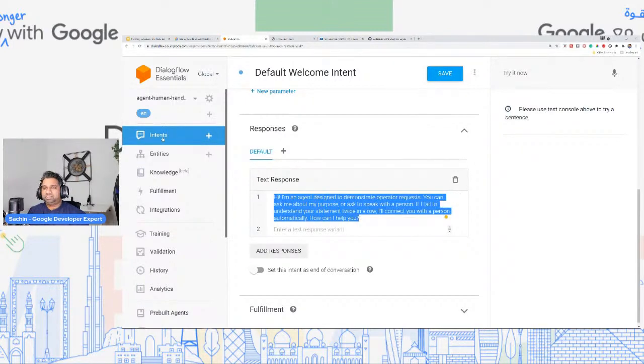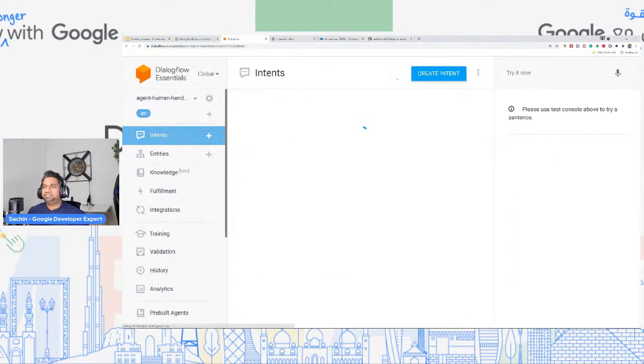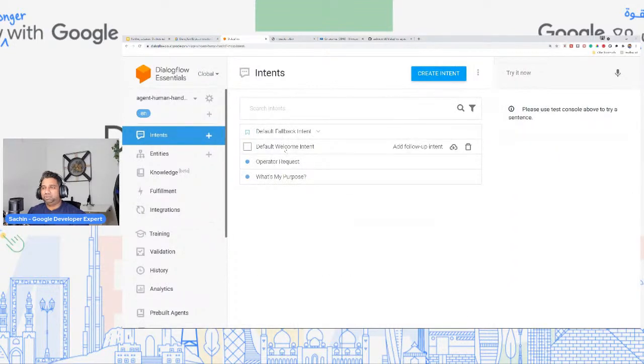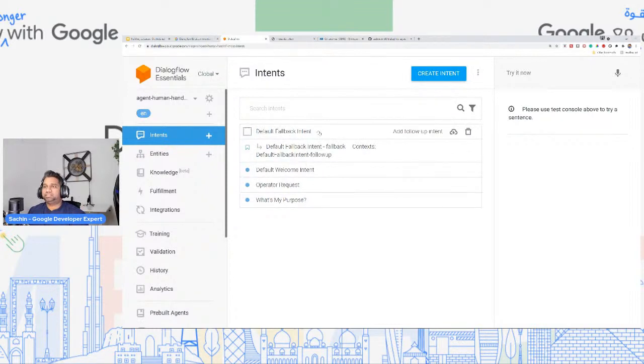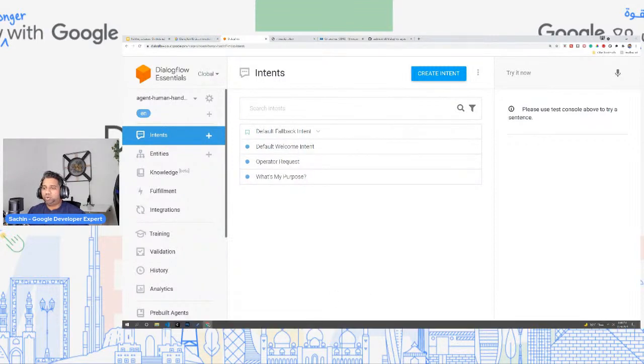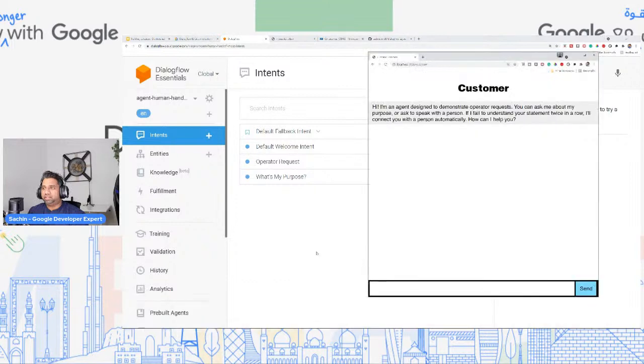The way this agent is designed is, if your Dialogflow doesn't understand your user's query two times, it will just fall back, and then it will connect the user to the live human operator. You can see there are some follow-up intents over here. All of this is again explained, but I want to show you the demo, so let's do that.